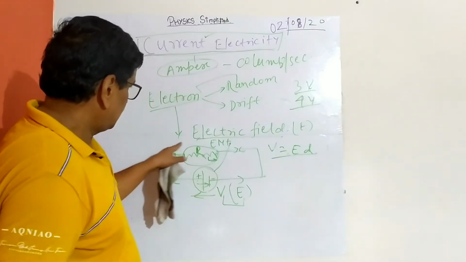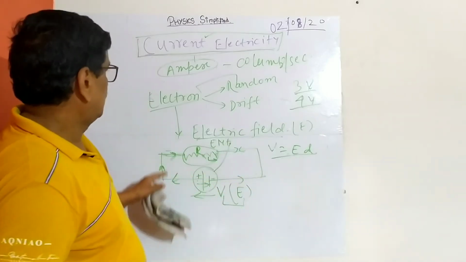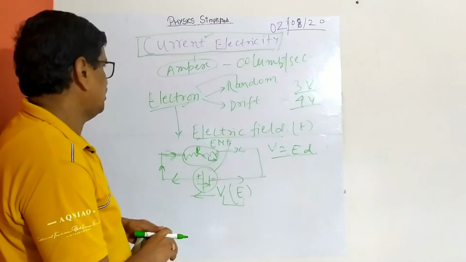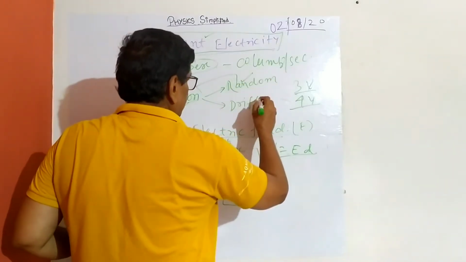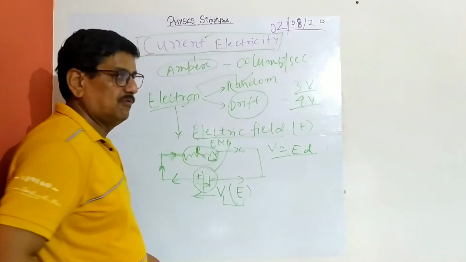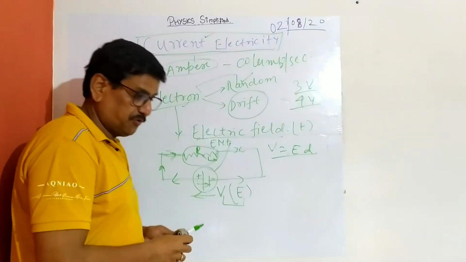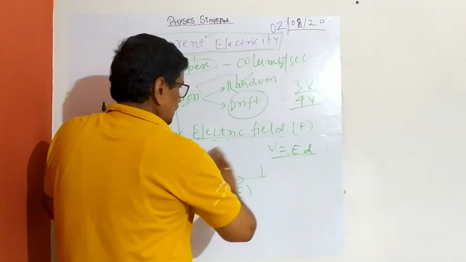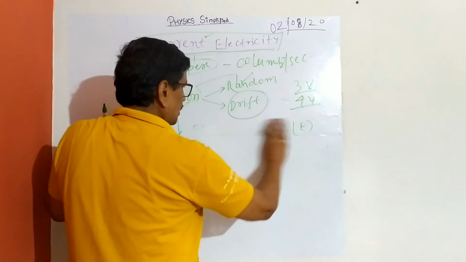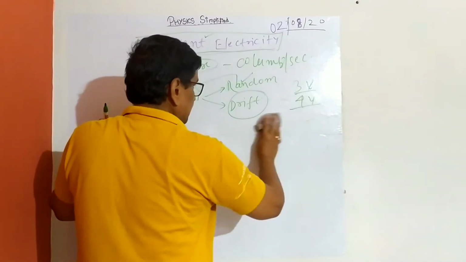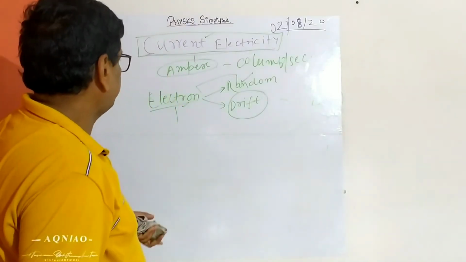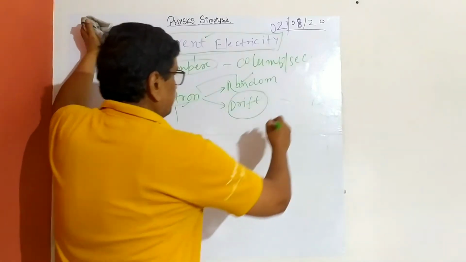So under this influence, what will happen? Now I am going to introduce the concept: this random motion will be converted to drift motion, which I am going to deal with now. We all know this battery or EMF, which we will deal with later. So there is an electric field now, which I am calling E.